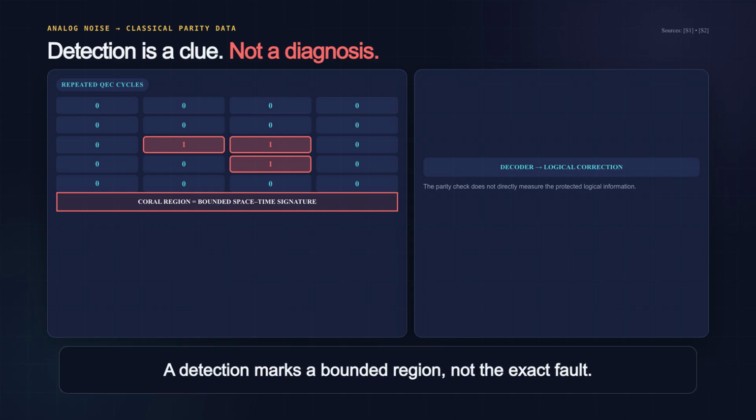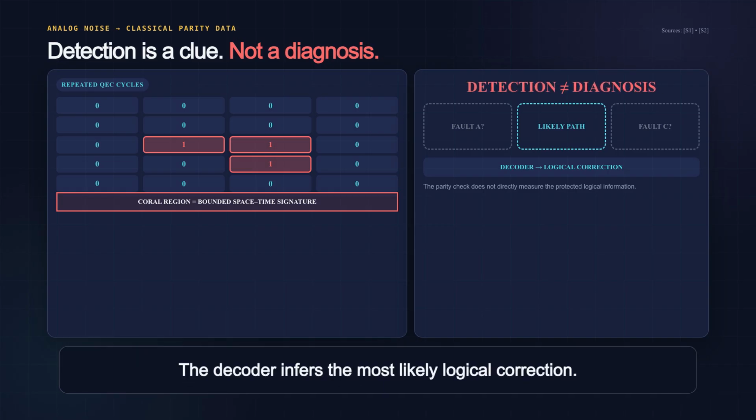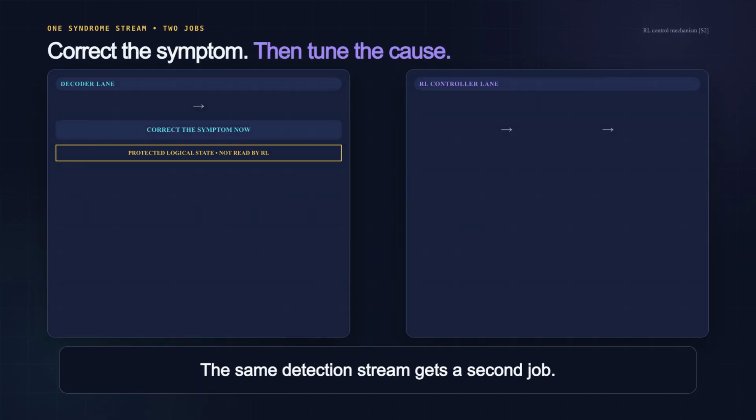Detection is not diagnosis. Several physical faults can produce similar signatures, so a decoder compares the pattern across the lattice and across repeated cycles, then infers the most likely correction to the logical state. It treats the symptom after it appears. Here is the useful twist.